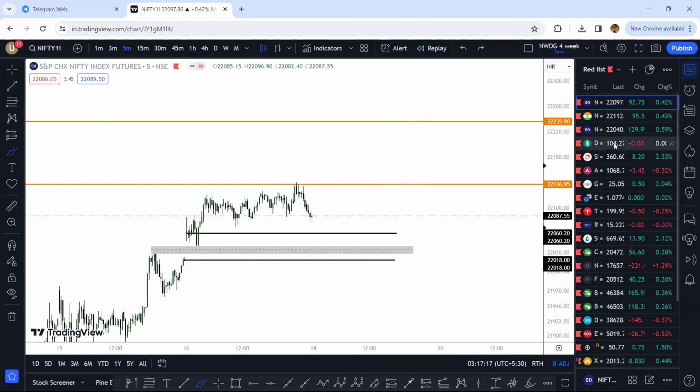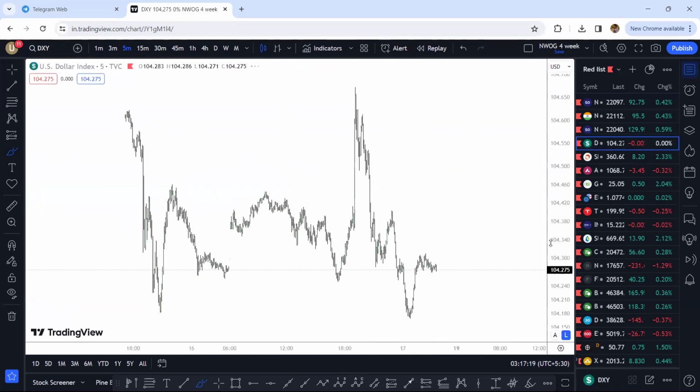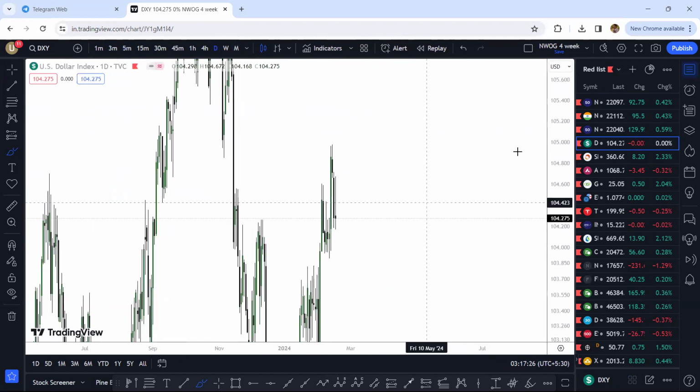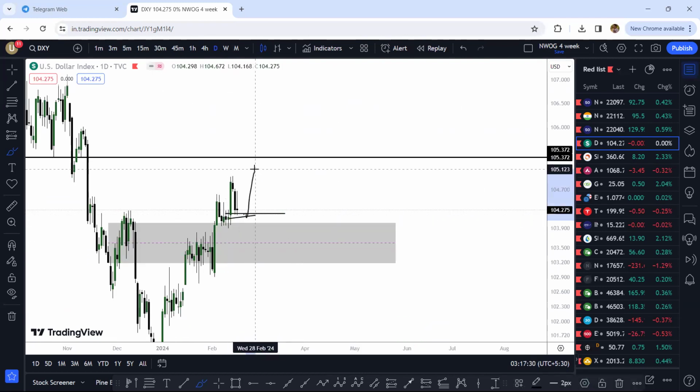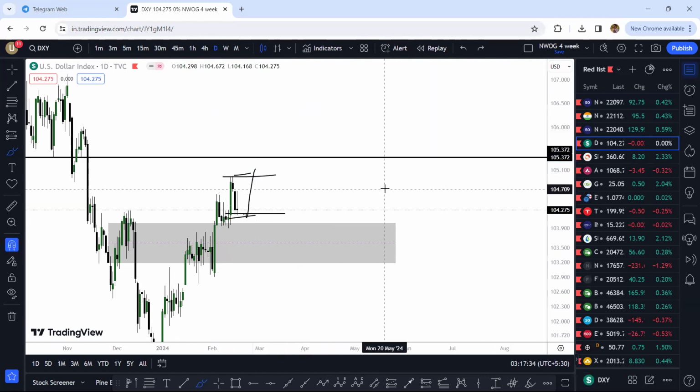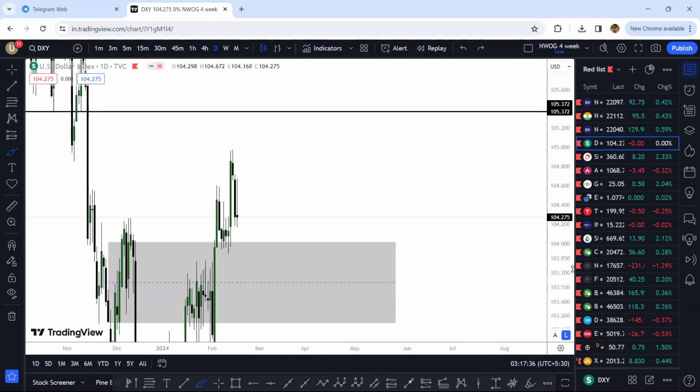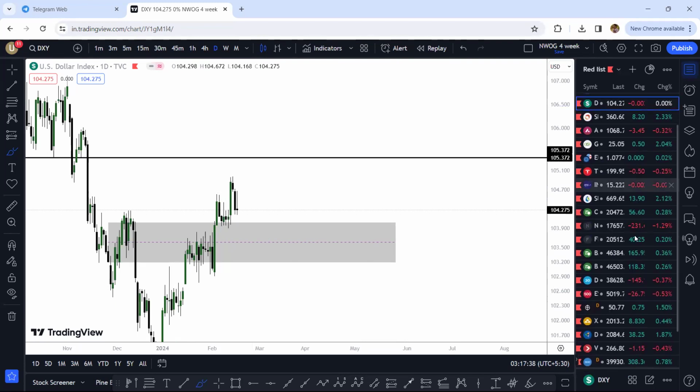Dollar index, I'm expecting it to push a little higher. So dollar index right here, if I go on to the daily time frame, let's see this. I'm expecting dollar index to just shoot up, take out these equal highs and reach for 105.372 somehow. Hence the reason I'm expecting Nifty to fall.